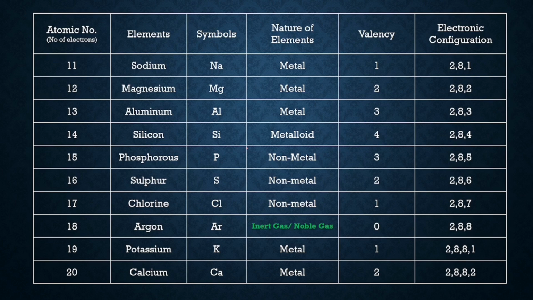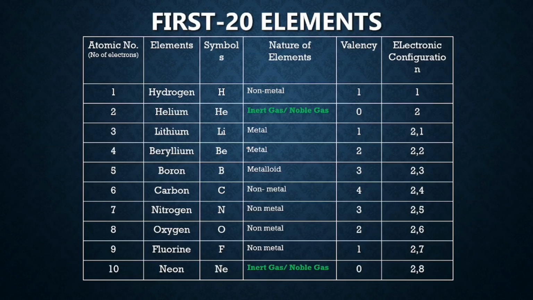For example, let us see from here. Hydrogen has electronic configuration 1, so it has valency 1. Hydrogen can form both ions, hydride ion, that is H minus, and hydrogen ion, that is H plus. So it can either lose the electron or gain the electron to acquire a positive or a negative charge. Whenever an atom loses an electron, it acquires a positive charge because the protons become extra.